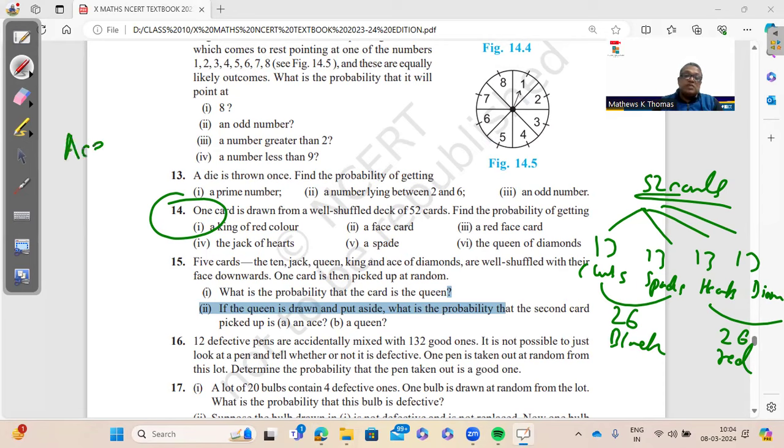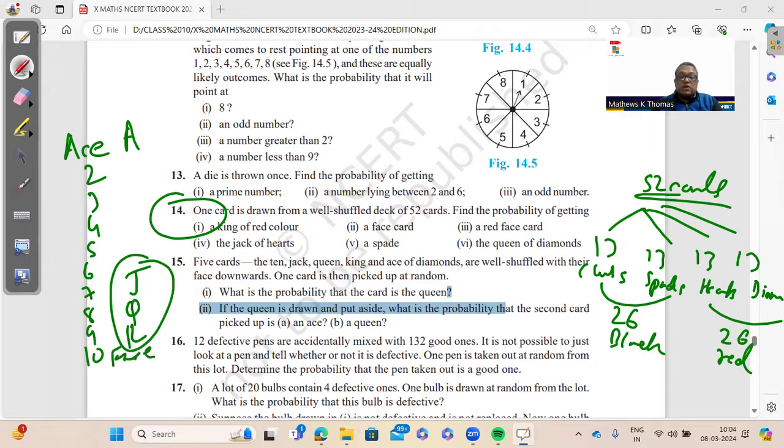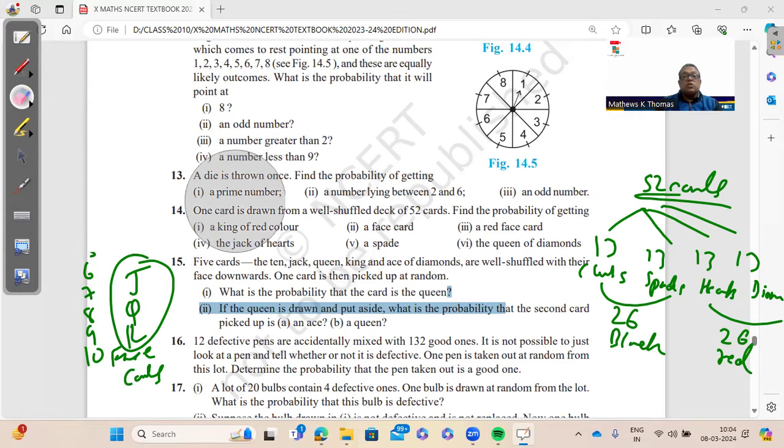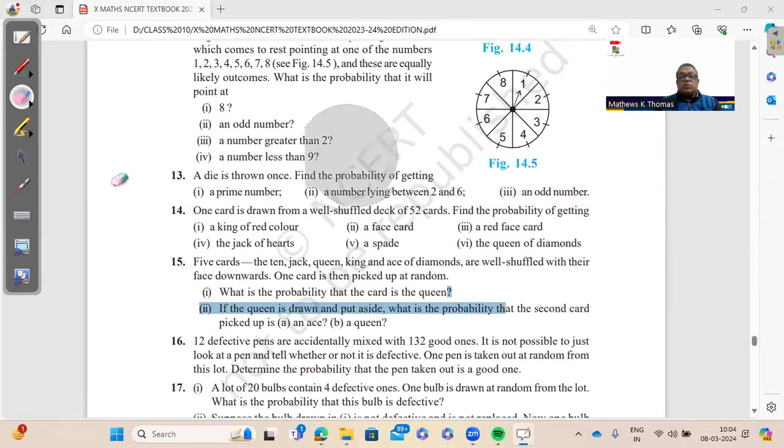The first card is the ace, represented by A. Then you have the numbered cards 2, 3, 4, 5, 6, 7, 8, 9, 10. Then you don't have 11, 12, 13. You have jack, queen, and king, which are also called the face cards. So this formation you should know. Unless you know the formation, you will not be able to do these questions on cards.